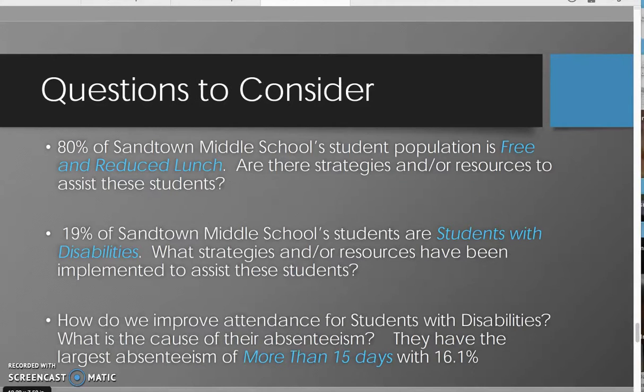We have questions to consider to help improve our English language arts students. 80% of Sandtown Middle School students' population is on free and reduced lunch. What type of strategies and/or resources do we have for these students? Our next question to ponder: 19% of Sandtown Middle School students are students with disabilities. What kind of strategies and resources do we have to implement to assist these students? And our last question to ponder: how do we improve our attendance for our students with disabilities? What is the cause of their absenteeism? They have the largest absenteeism with more than 15 days at 16.1%.